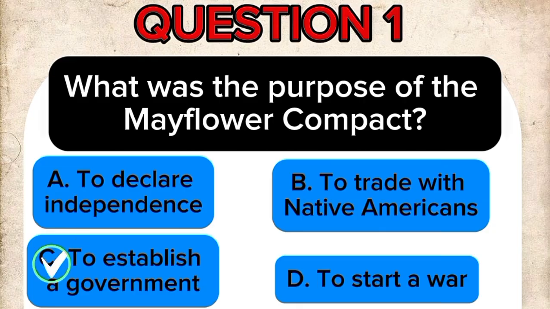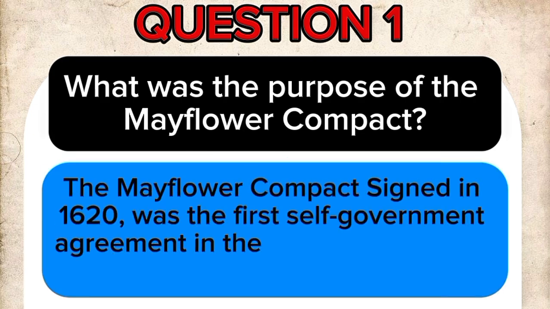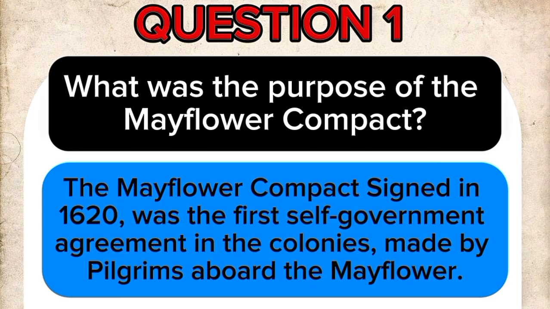The correct answer is C. To establish a government. The Mayflower Compact, signed in 1620, was the first self-government agreement in the colonies, made by pilgrims aboard the Mayflower.